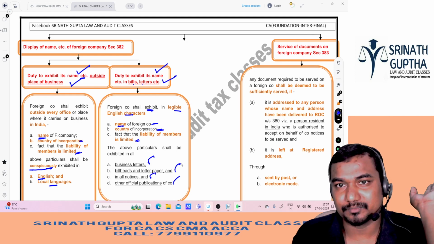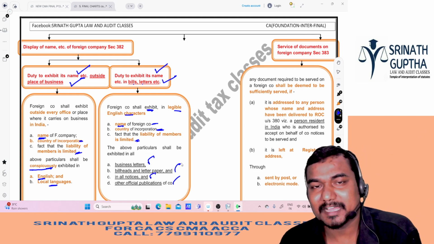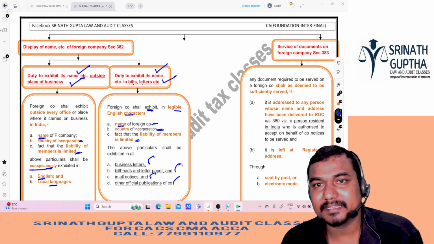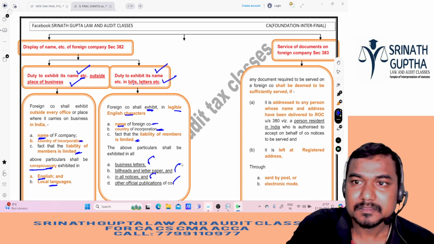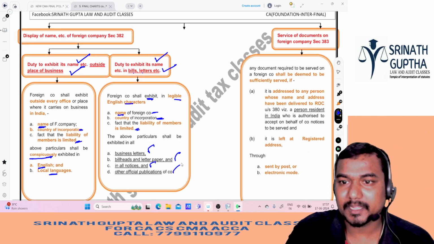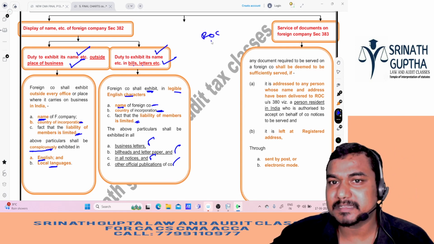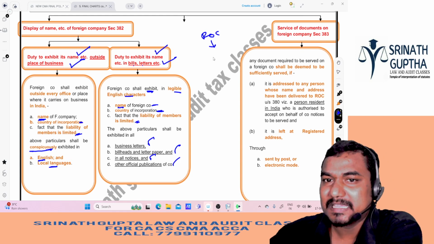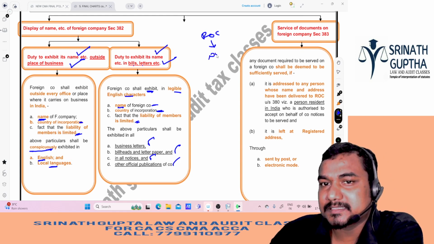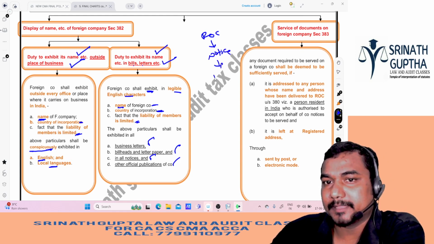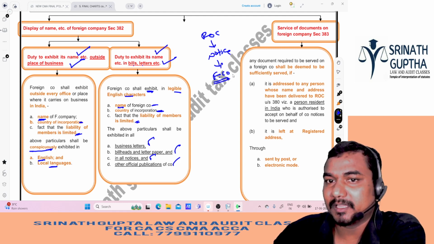That's it for 382. So the last section as per our material, section 383: the service of documents on a foreign company. For example, if the ROC wants to send some notice to this foreign company, how do we send it?